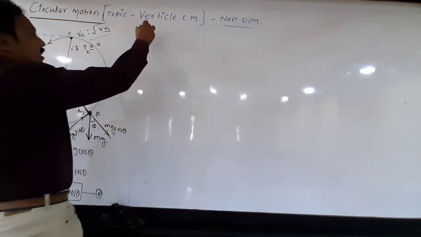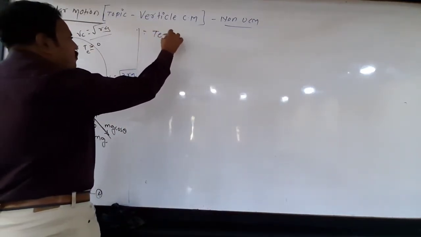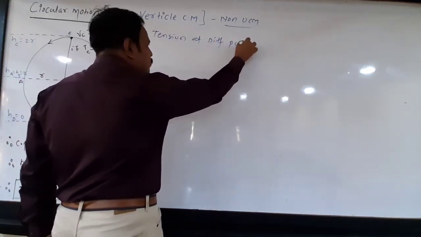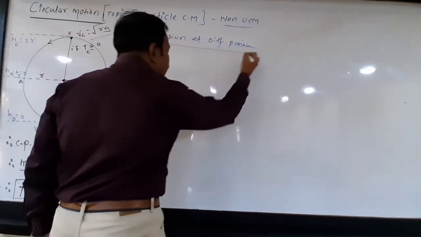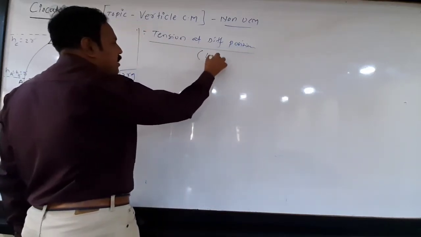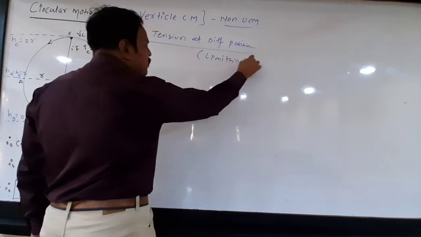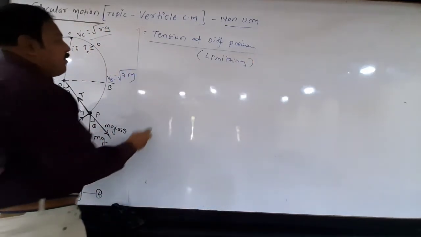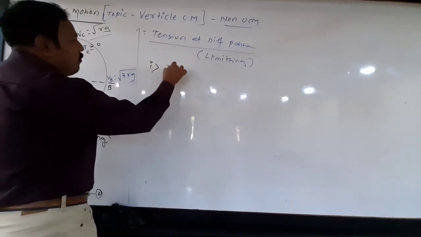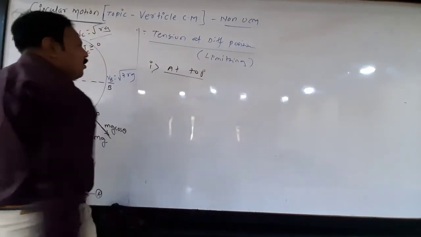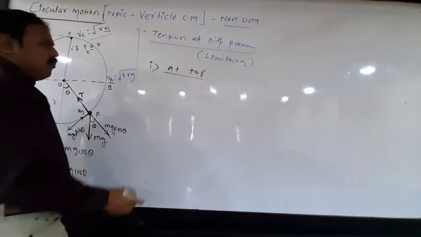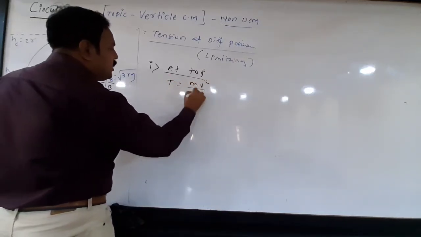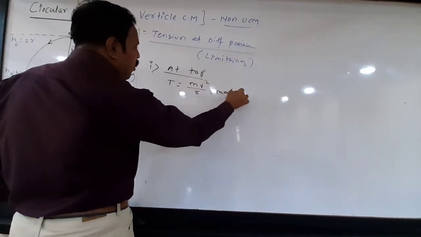Now next is the tension. Tension at different positions means limiting values. Now we have already seen the formula. Number one, at top. At top, the formula is tension is equal to mvc square upon r plus mg cos theta.